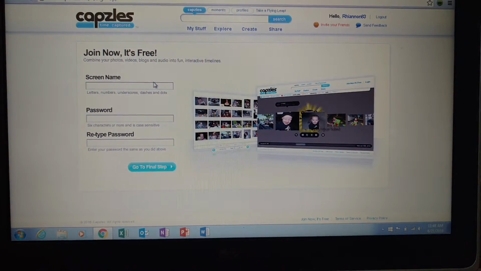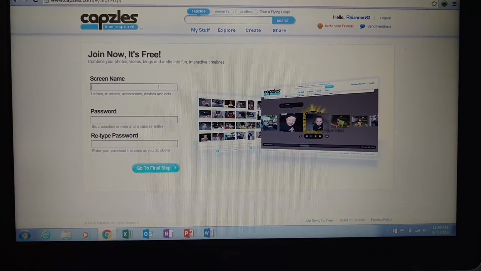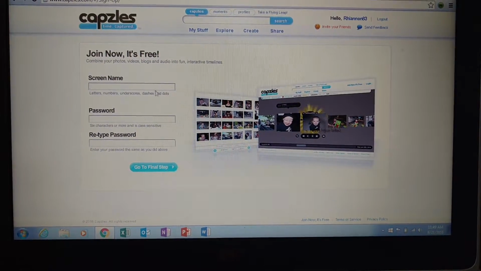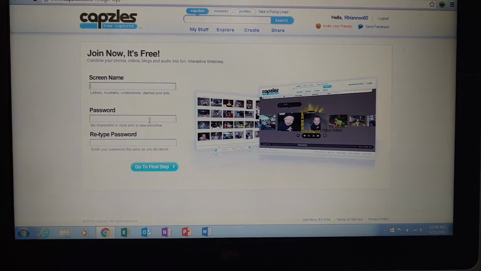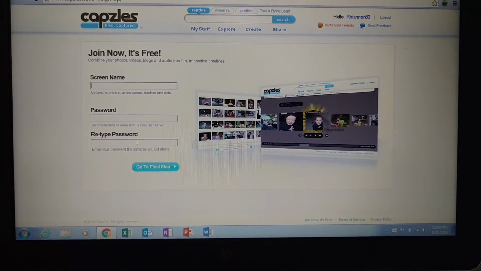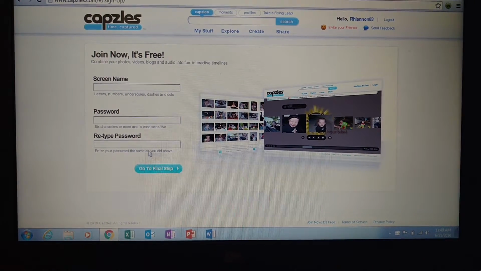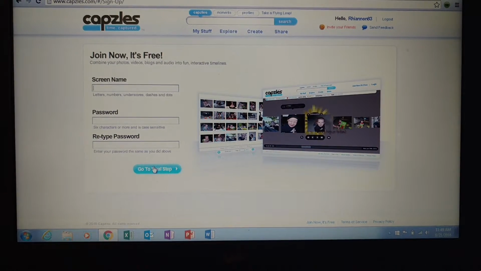Then you'll need to think of a screen name and type it in here where it says screen name. After you do that, you'll think of a password and type it in right here where it says password, and then it'll ask you to retype the password just to make sure that it's correct. Once that's all finished, you'll click on Go to Final Step.